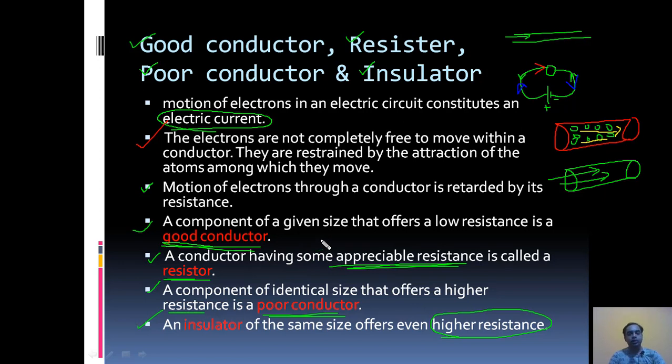A resistor is a conductor through which electron can flow but with some appreciable resistance. It provides some resistance but electron can flow. What is a poor conductor? A poor conductor is a medium through which electron tries very hard to flow. It provides very high resistance. Now what is an insulator? An insulator is a medium through which electron may not flow. It provides very high resistance.